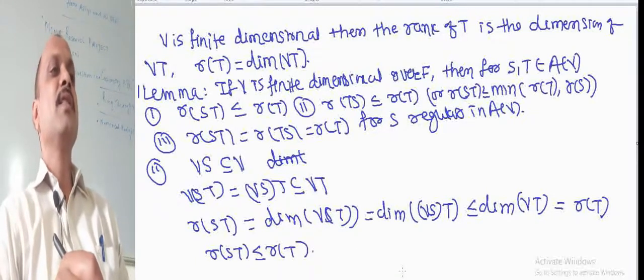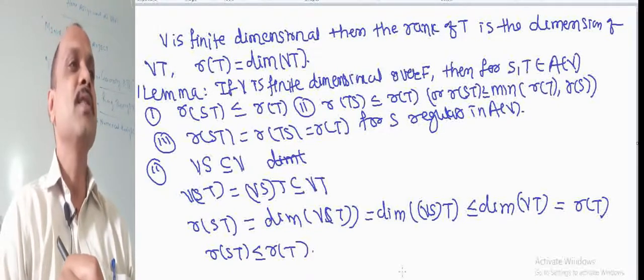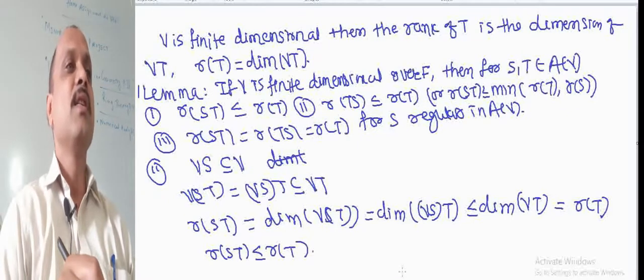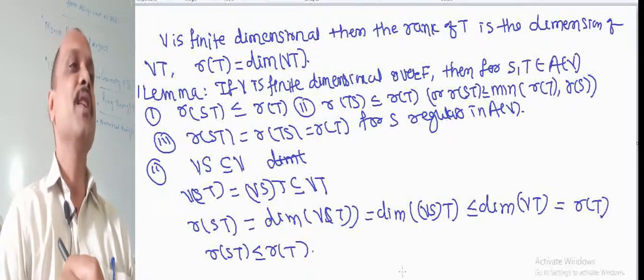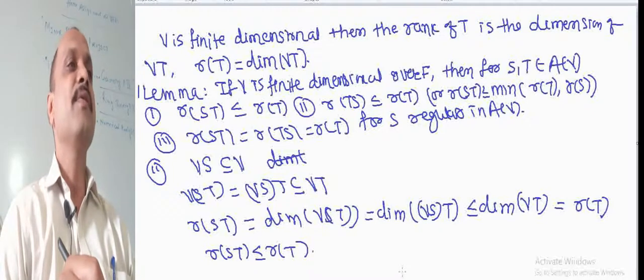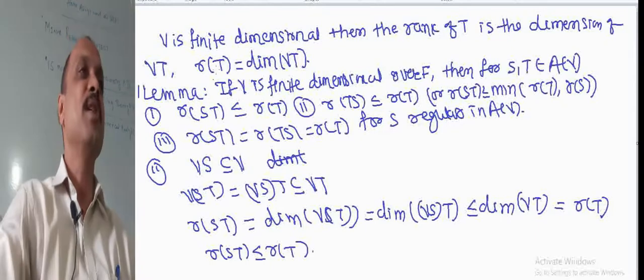That is, S of V, the range set of S, is a subset of V, and therefore the range set of ST, equal to T of S of V, is a subset of T of V. Since S of V is a subset of V, we get that rank of ST is less than or equal to rank of T. So the first result of this lemma is established.